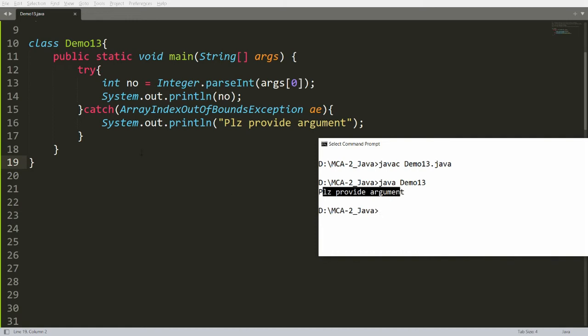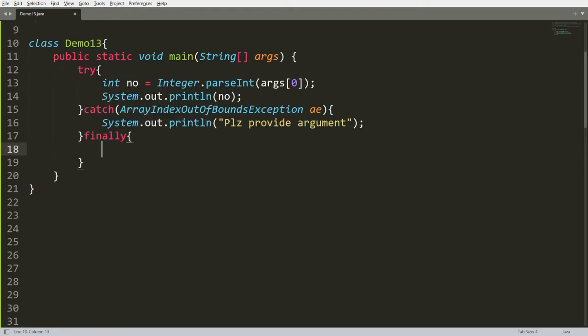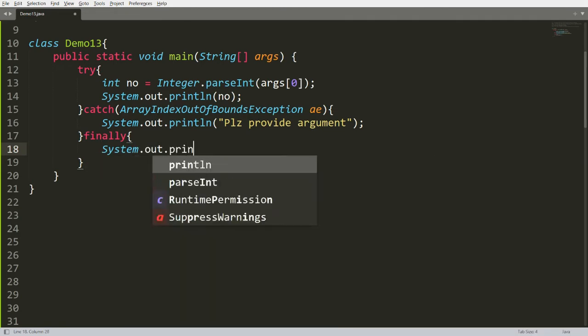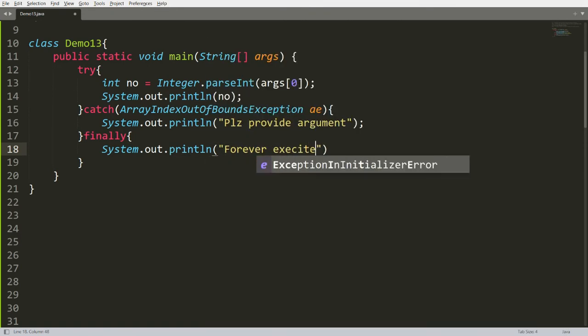Now I want to write one more block over here, and that is finally. Finally is the block which executes in any situation, even if you are catching the exception or not catching the exception, unless abnormal termination occurs. So let me write here System.out.println, and the message is, forever executes.